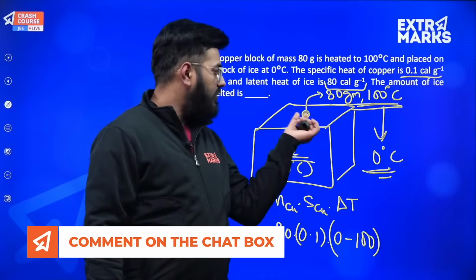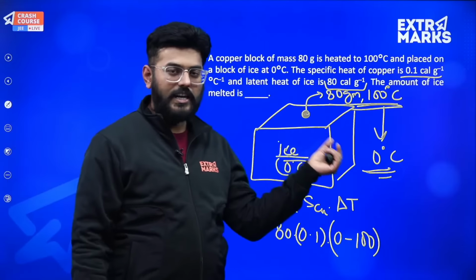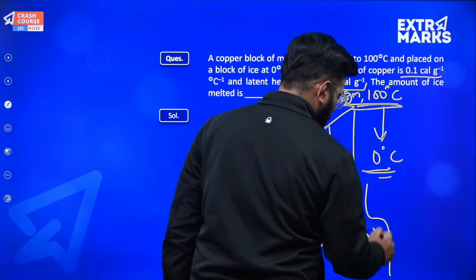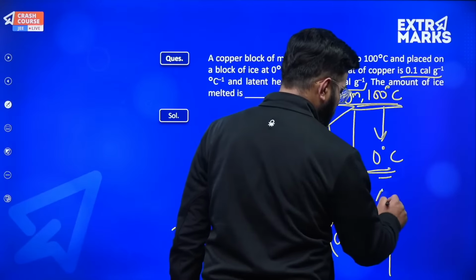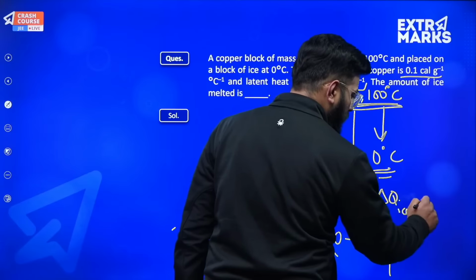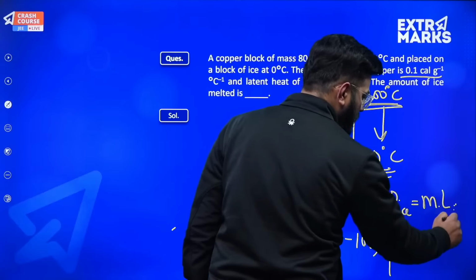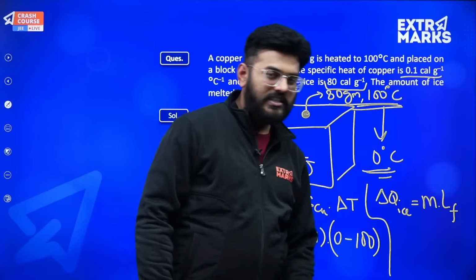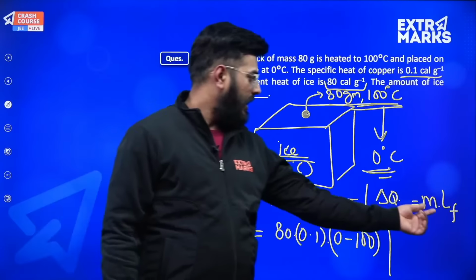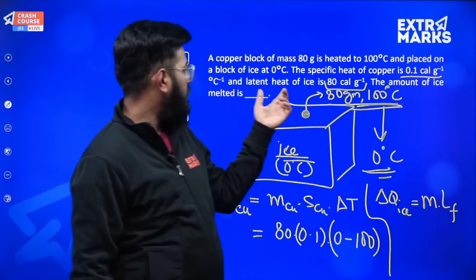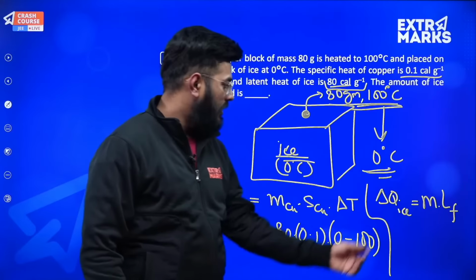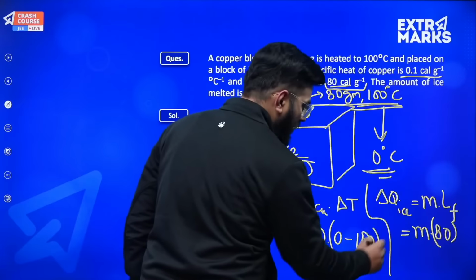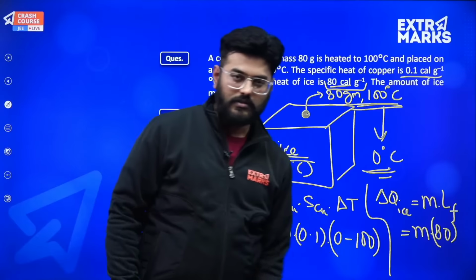And this energy will be absorbed by what? It will be absorbed by ice in melting. So the amount of energy absorbed by ice will be delta Q ice. This will be equal to M into LF, right? That's the formula used whenever I talk about state changes. So let's say M is the amount of ice that is getting melted, and we very well know the latent heat of fusion. It is given to us as 80 calorie per gram. So it will be equal to M times 80. And what we need to do is equate this term over here with this term.